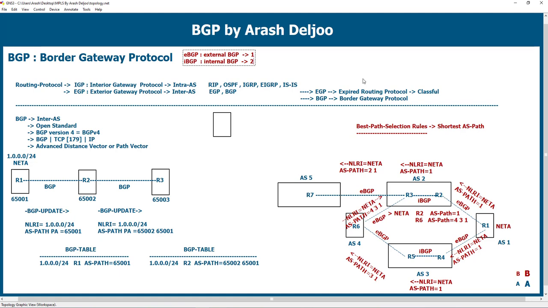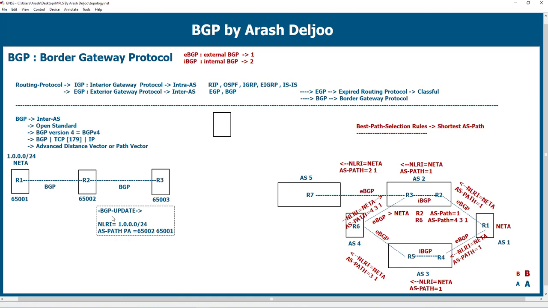Okay, very good. Now you understand one of the important functions of the AS path. I want to show you another usage of the AS path attribute that is so important for us in future topics. Let's explain it in this picture. Look at here.